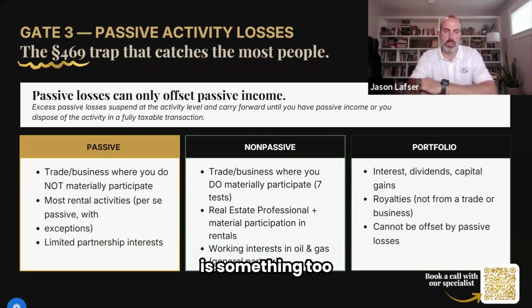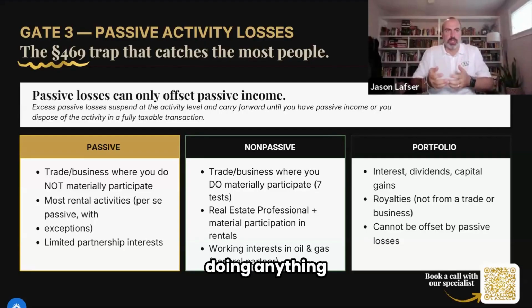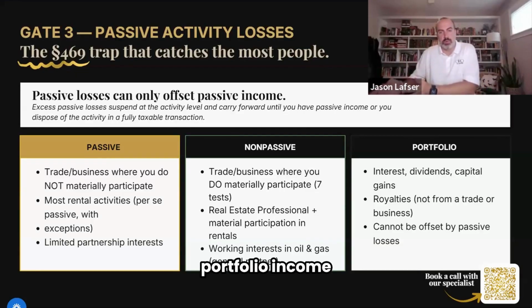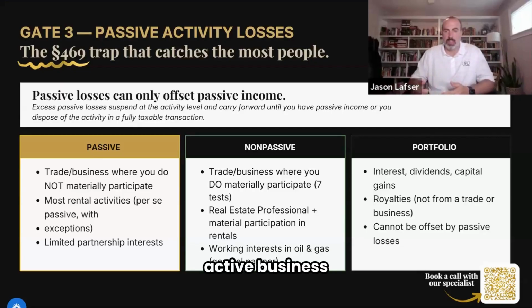This is important to point out, because I think a lot of times people have a misconception. They say, "Well, I've got this passive loss, but I've got a bunch of interest and dividend income that I can use, that's passive income." Because you think about it, I'm not really doing anything to generate that interest and dividends, so it seems like it would be considered passive. But that is a separate classification called portfolio income. To the extent that you have portfolio income, you cannot use a passive loss to offset portfolio income or to offset non-passive income like W-2 income or active business income.